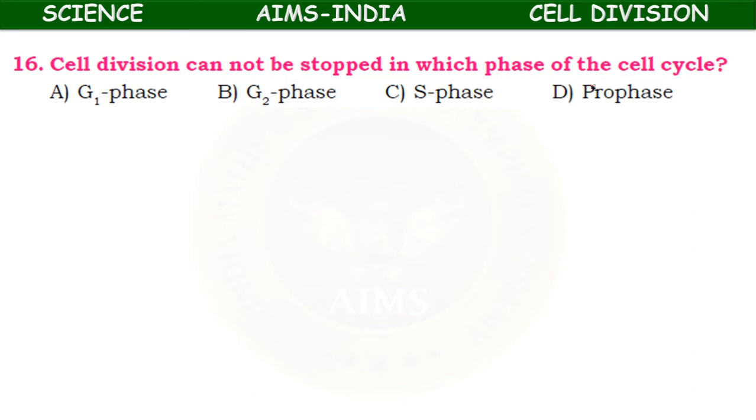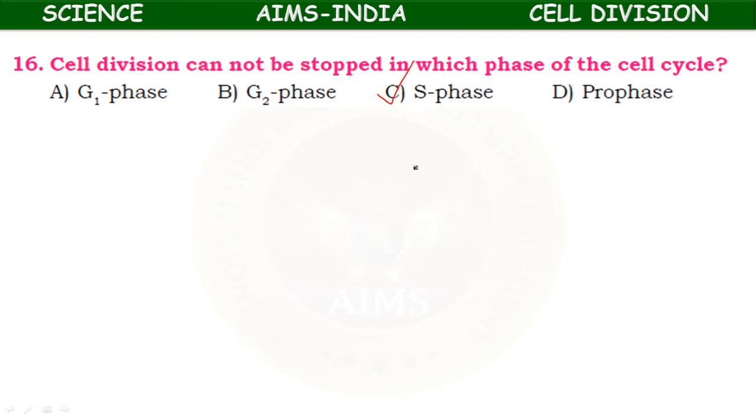Cell division cannot be stopped in which phase of the cell cycle? G1 phase, G2 phase, S phase, or prophase? It is S phase, the synthetic phase.